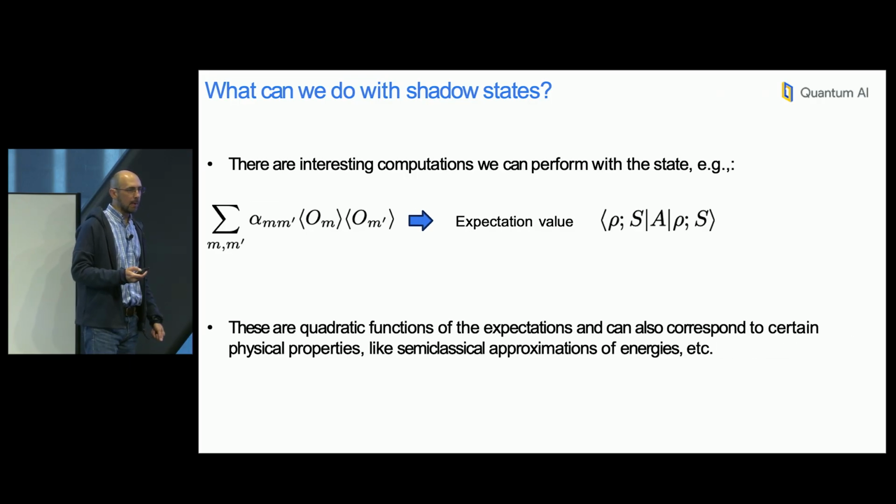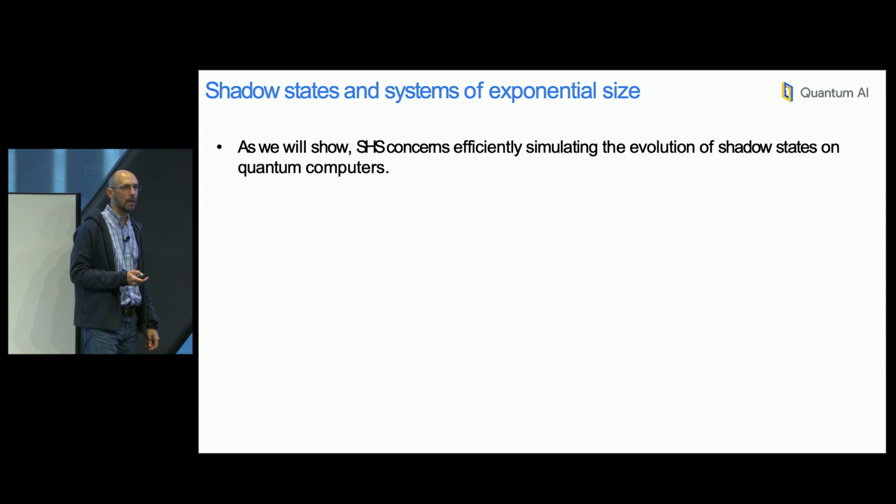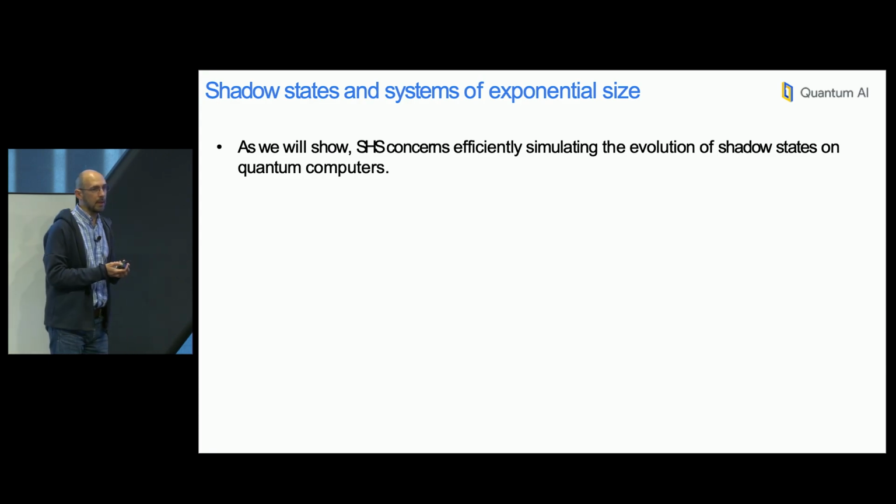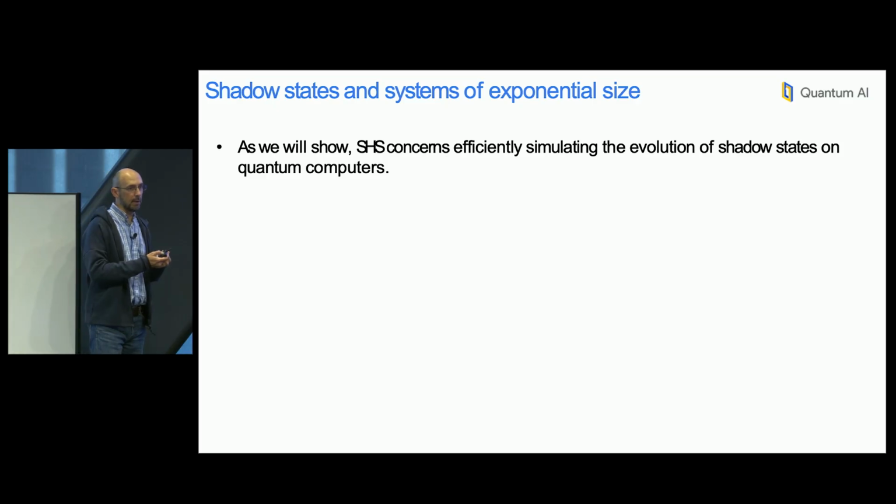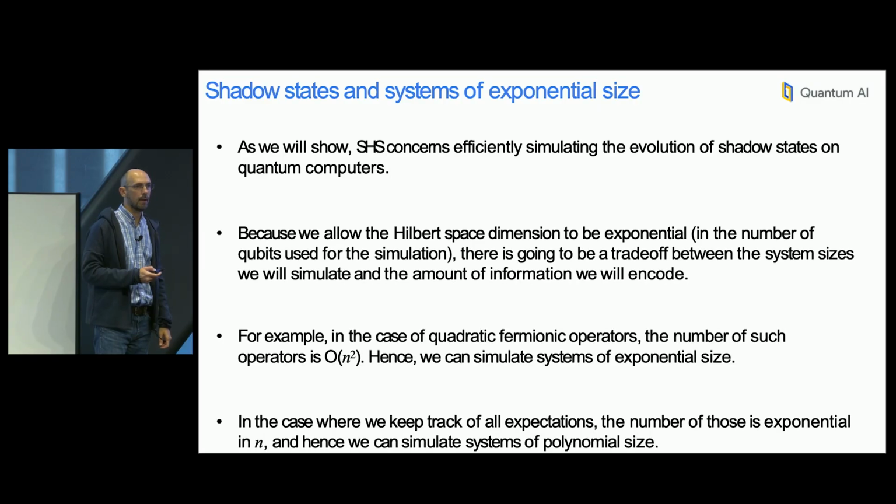We can measure observables. Those could be quadratic functions on the expectations. This is the result we could get. And again, when we do these measurements, those measurements are going to correspond to some interesting physical properties of your quantum system. All right. So as I will show, shadow Hamiltonian simulation actually concerns the efficient simulation of the evolution of these shadow states, the shadow states that contain only partial information, on a quantum computer.